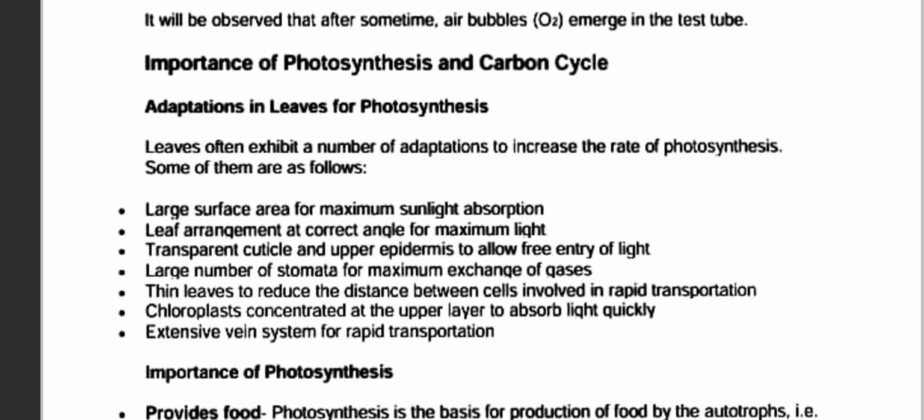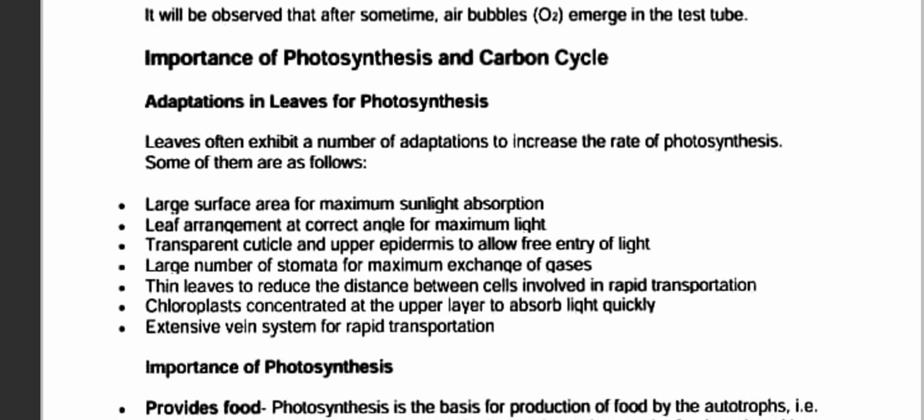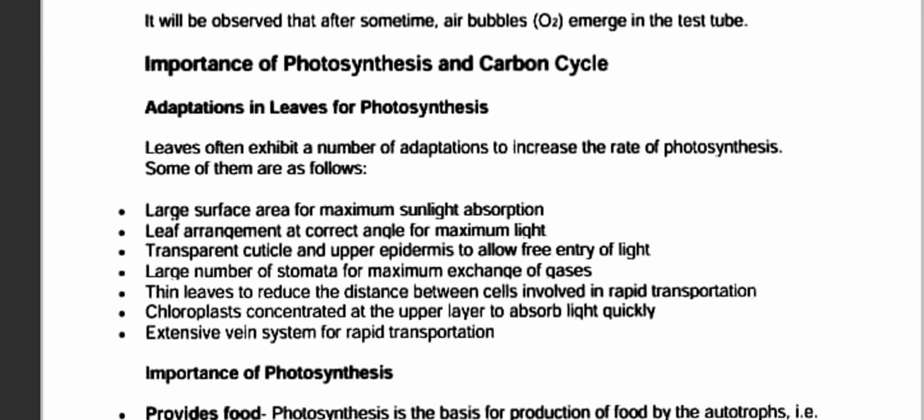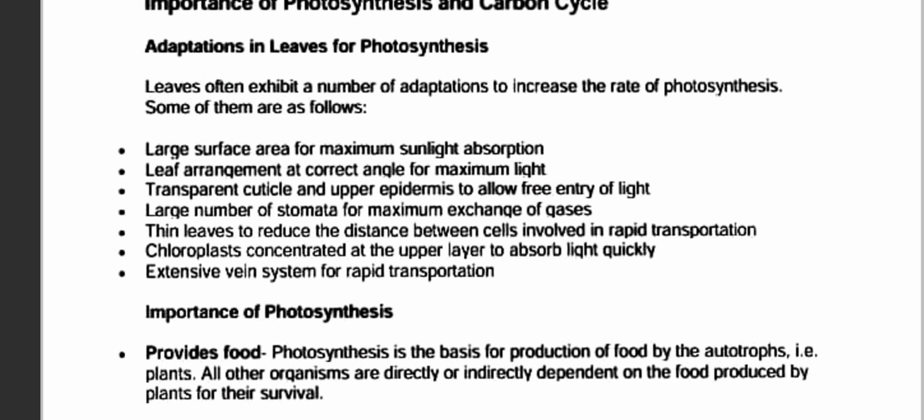Some are as follows: large surface area for maximum absorption, leaves arranged at the correct angle for maximum light, transparent cuticle and upper epidermis to allow free entry of light, a larger number of stomata for maximizing exchange of gases, thin leaves to reduce distance between the cells for rapid transportation, chloroplast concentrated at the upper side to absorb light quickly, and an extensive vein system for rapid transportation.